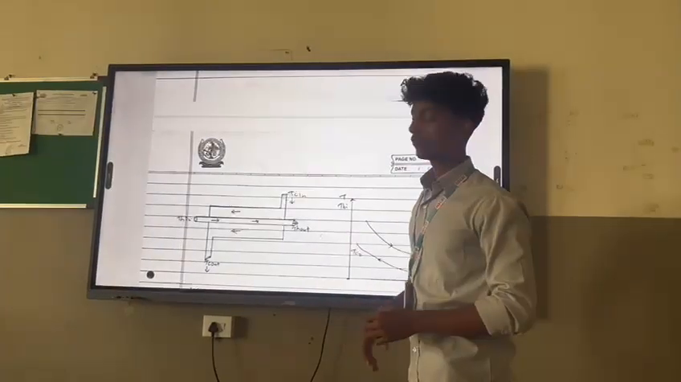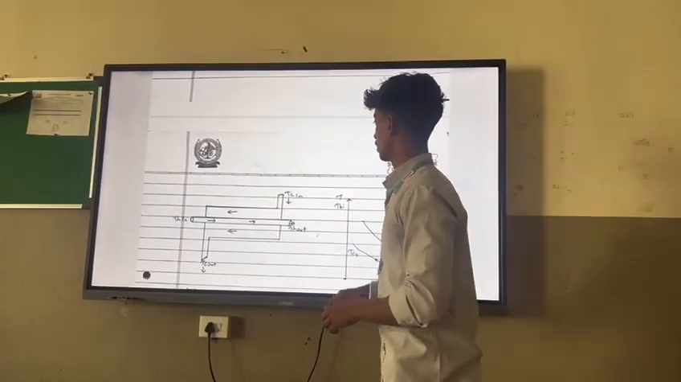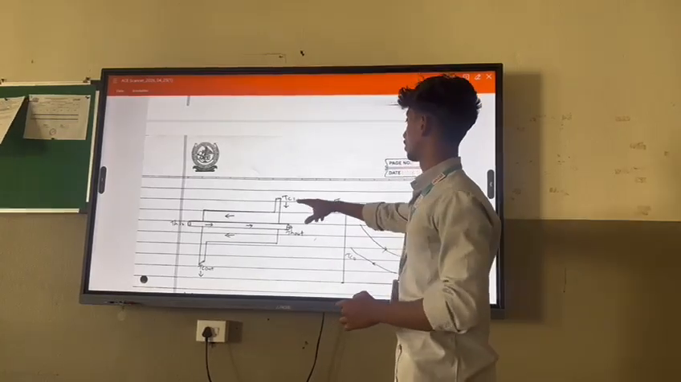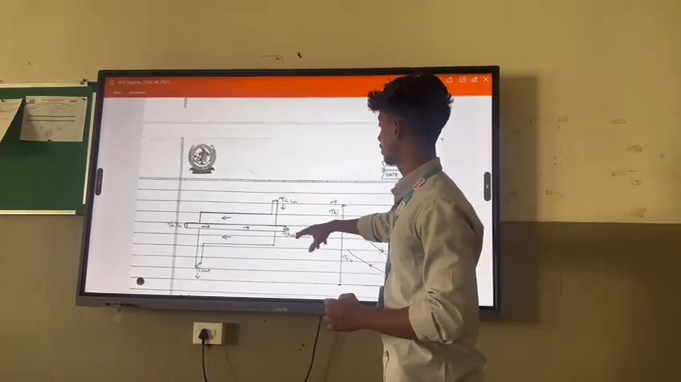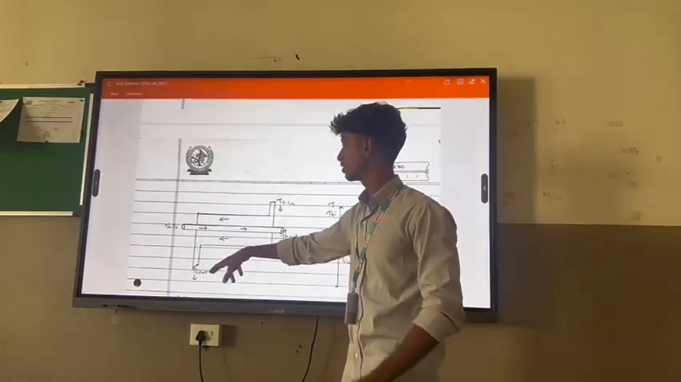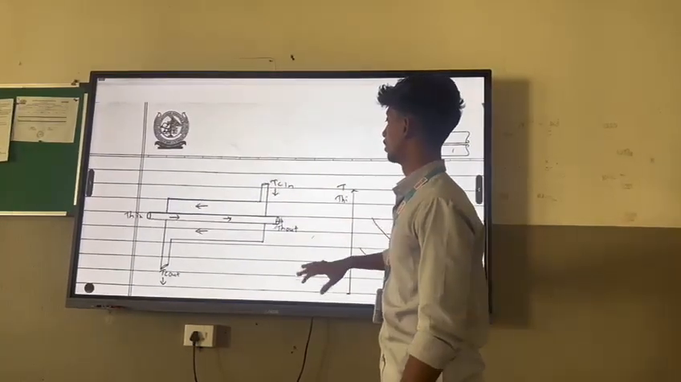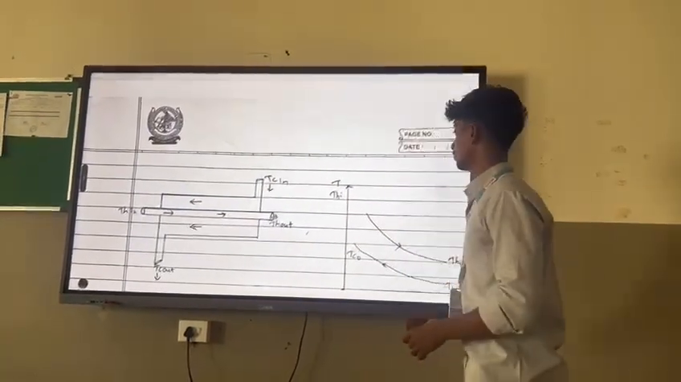Here is the diagram of our problem statement, where this is a counter flow diagram. Cold fluid inlet is from here and cold fluid outlet is from here. Hot fluid inlet is from here and hot fluid outlet is from here. That's why it's called counter flow.